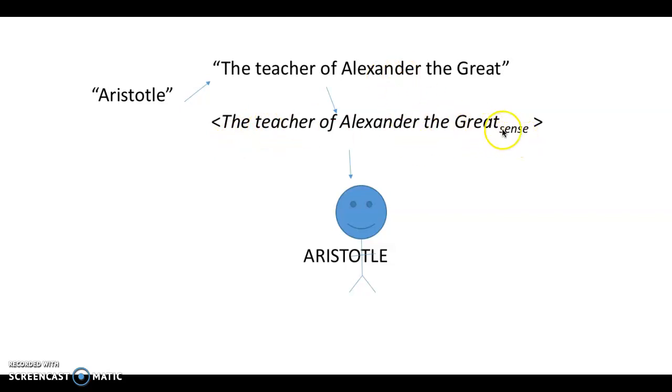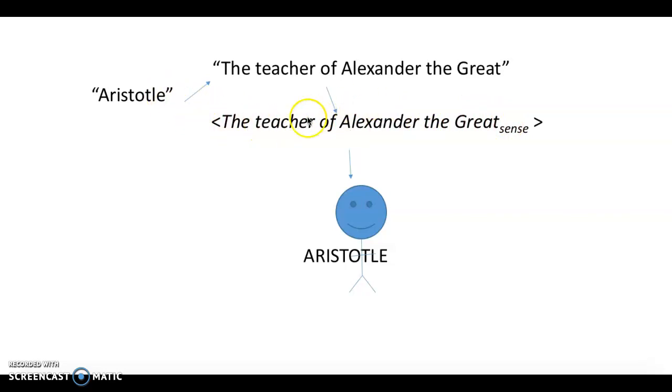So I try to differentiate this by putting this into little pointy brackets and just denoting this by the sense. So the better way of thinking about the Fregean theory is the following. The sense of a proper name like Aristotle is equivalent to the sense that would be expressed by a description that the person Aristotle would satisfy, right? So in other words, here, whatever this property is, being the teacher of Alexander the Great or something of that sort, right? So Aristotle, the name, has as its sense something like the qualitative description or the qualitative properties being the teacher of Alexander the Great.